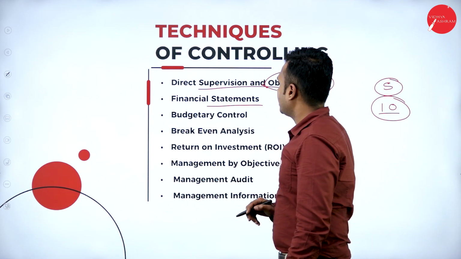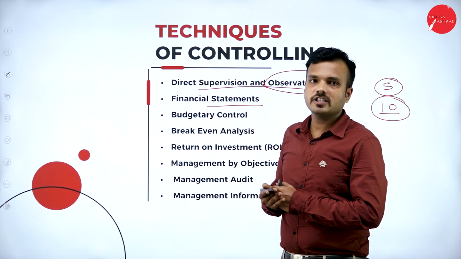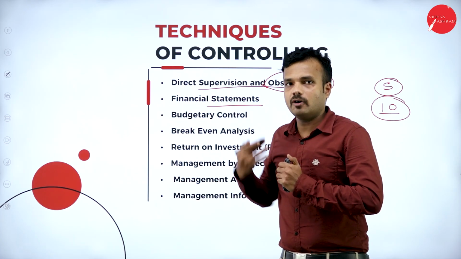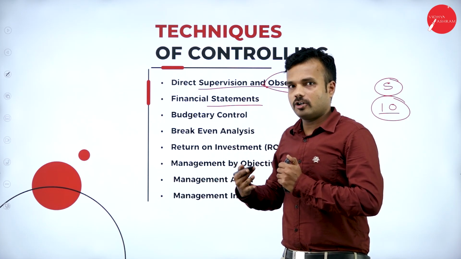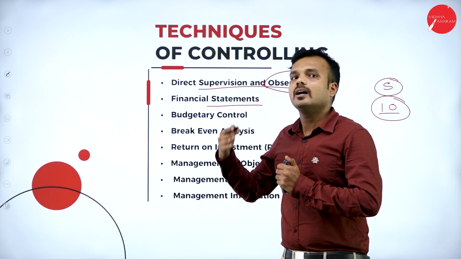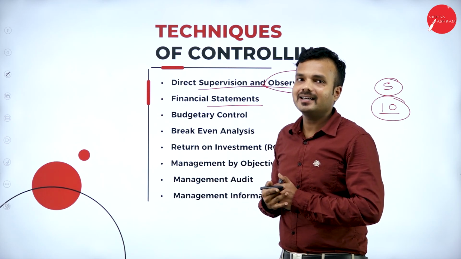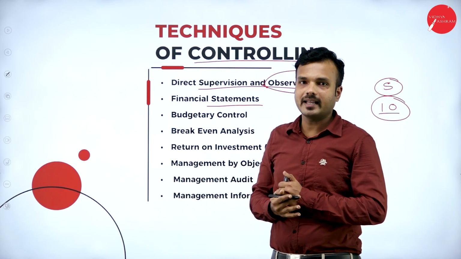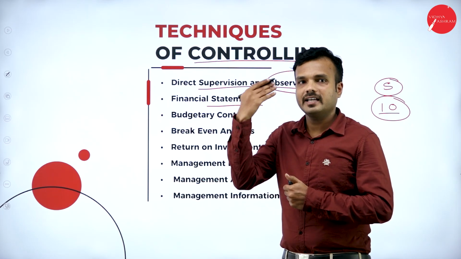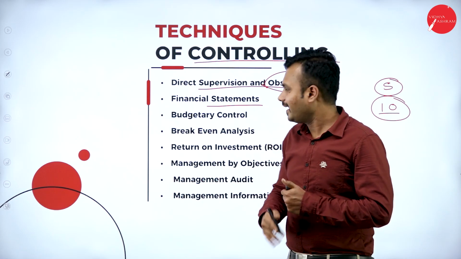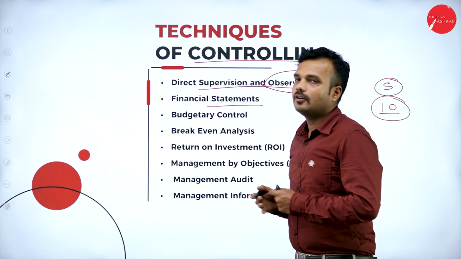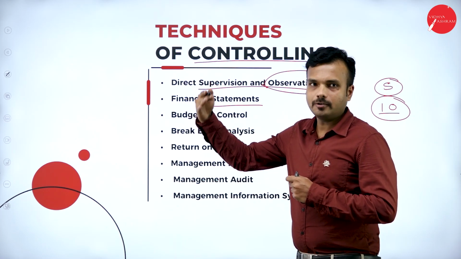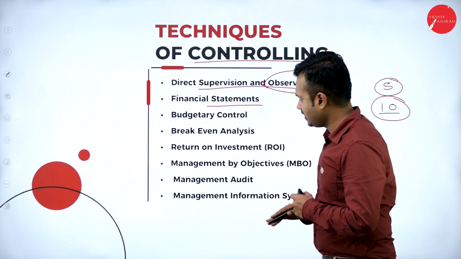Financial statements. By looking at the financial statements, we have a clear picture of the sales made by our organization, the profit made by our organization, and our organization's overall turnover per annum. So it leads to the controlling process. There are three kinds of financial statements: profit and loss account, cash flow statement and balance sheet. By monitoring the financial statements, we come to know where we are and where we have to go, so it shows the gap.